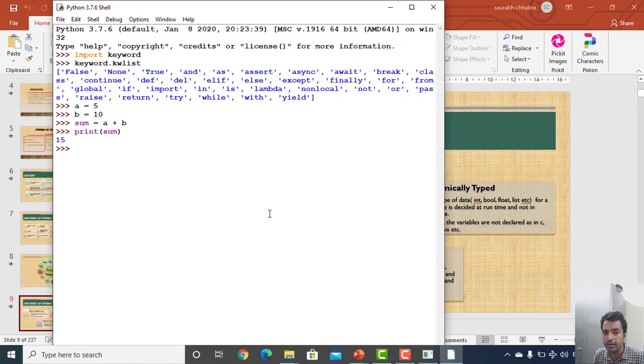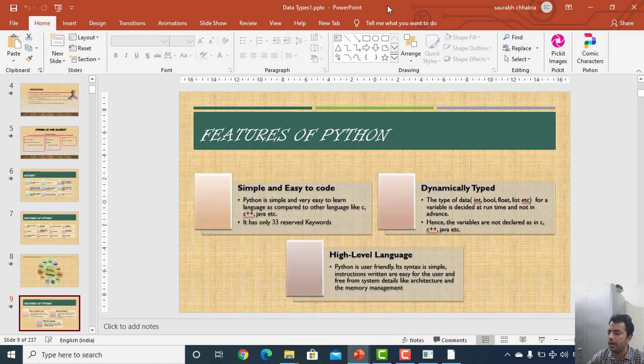and also the instruction set. I do not need to know what instructions I need to give to the computer, because there is an interpreter, and that interpreter will translate this code into the equivalent assembly language code, that is, the low level language code, that is, it will translate it to the computer's language. So we need not worry about all this. I hope we have understood so far why Python is simple. Python is simple because, compared with other programming languages that we have seen, it's easy, and it has just 33 keywords, which we have also seen so far.